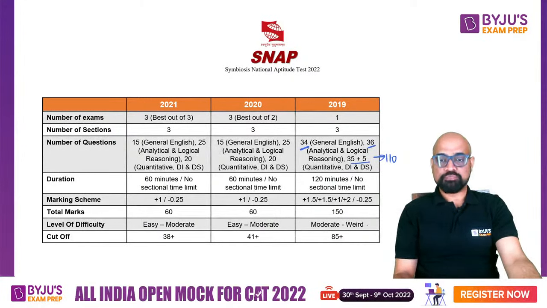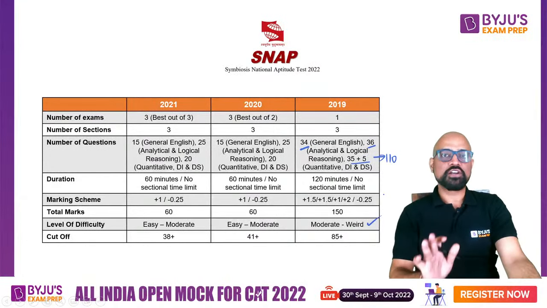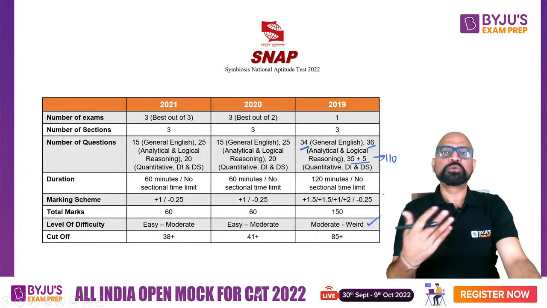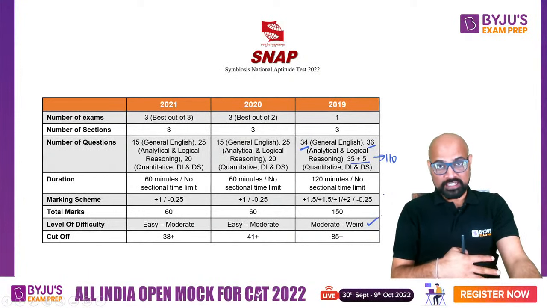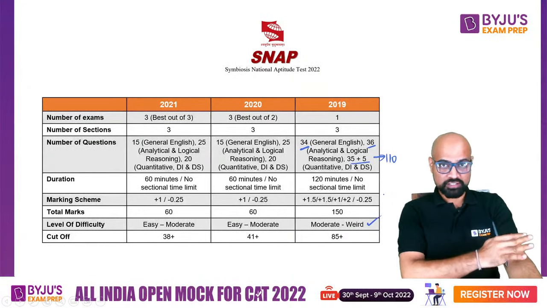The level of difficulty was moderate to weird. Moderate to weird means there were certain questions which did not make any sense. There were certain questions where there was no other way to solve them other than going from the options, and sometimes the options were also very weird. SNAP has been a weird exam if I ignore last year.